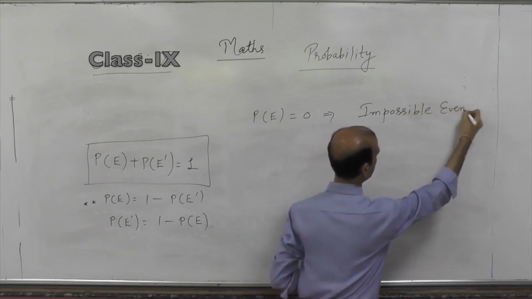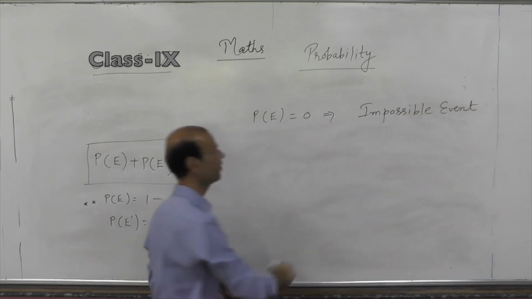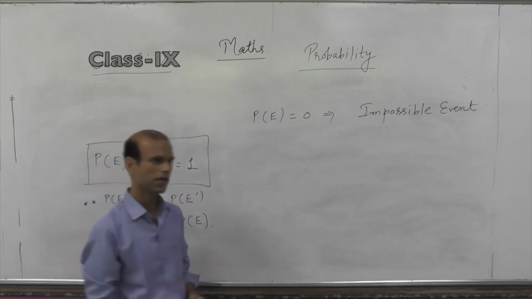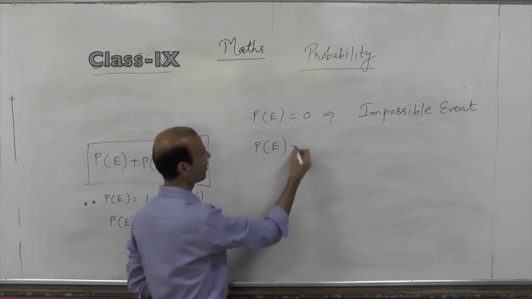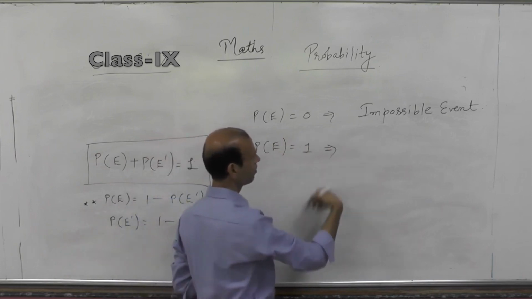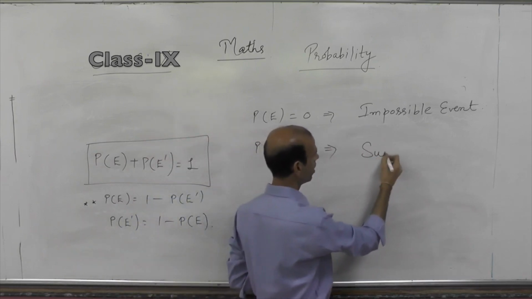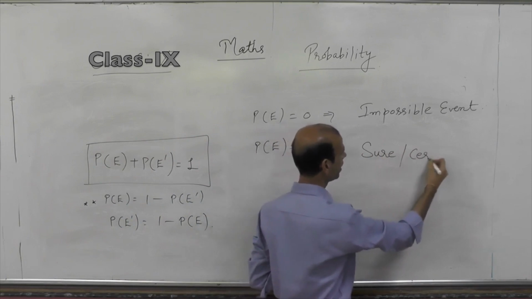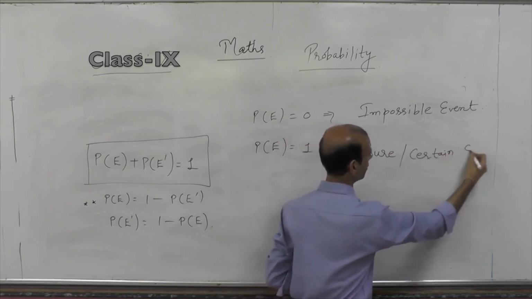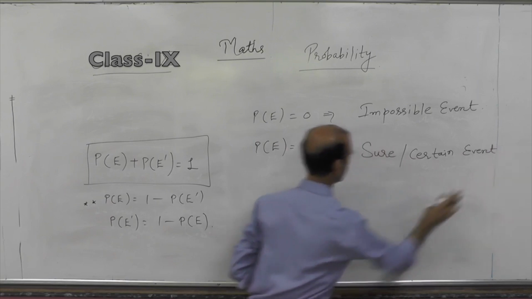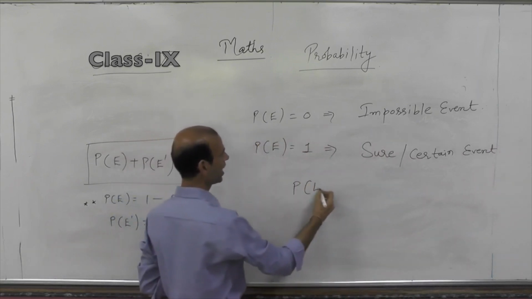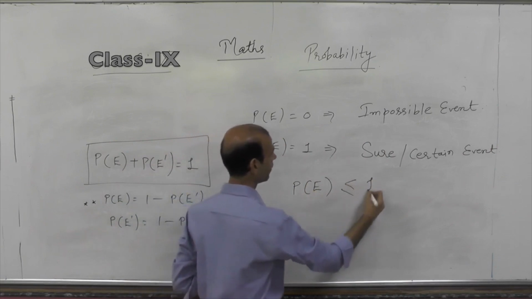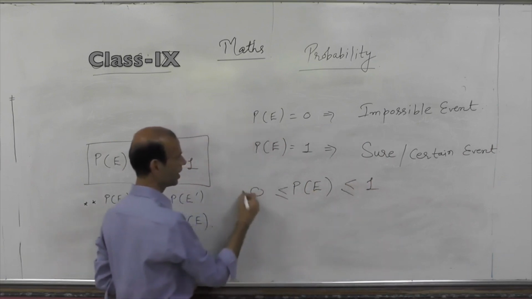If the probability of any specific event equals 1, then the event is known as a sure, or another term, certain event. The more important conclusion is that the probability of any event cannot be greater than 1 and cannot be less than 0.